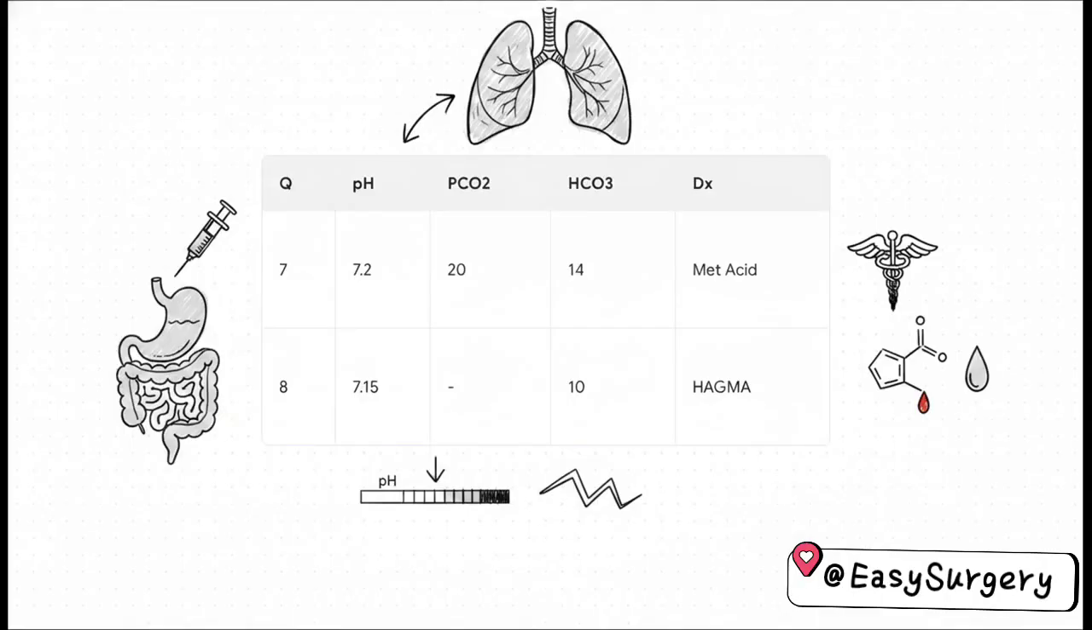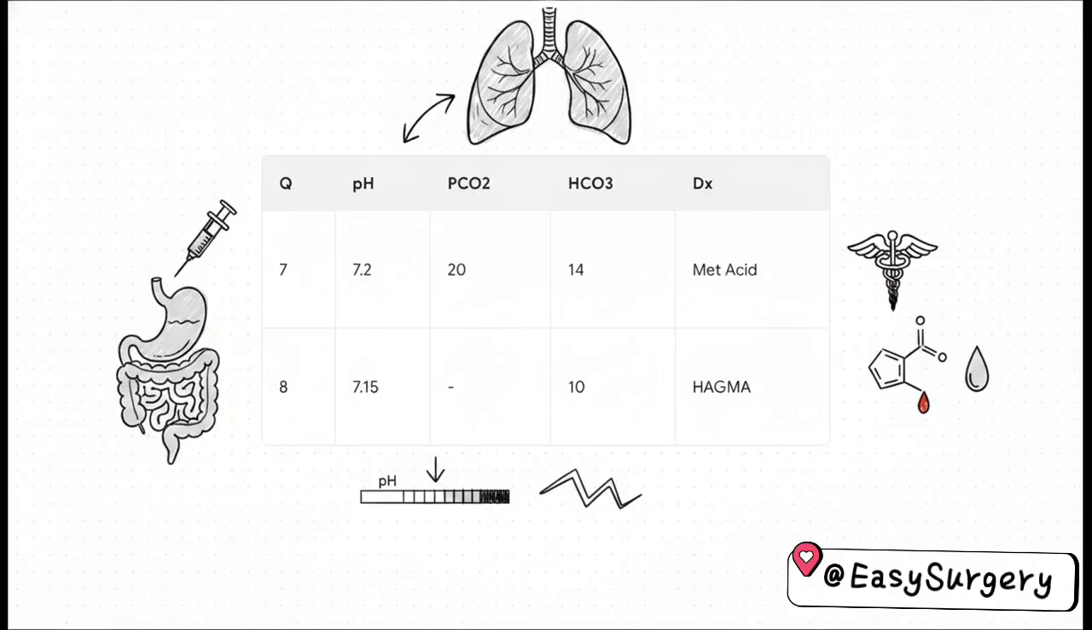Let's compare questions 7 and 8 side by side. It's super helpful. In question 7, a pH of 7.2, a low PCO2 of 20, and a low bicarb of 14 points you straight to metabolic acidosis. Simple enough. But look at question 8.